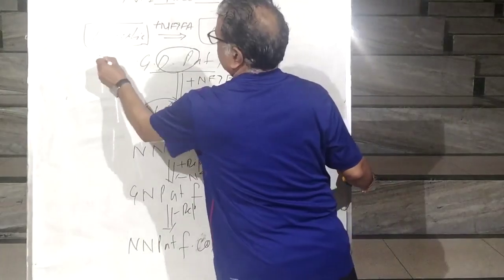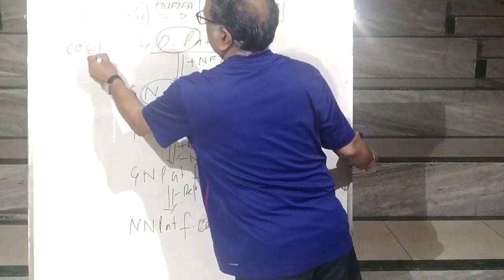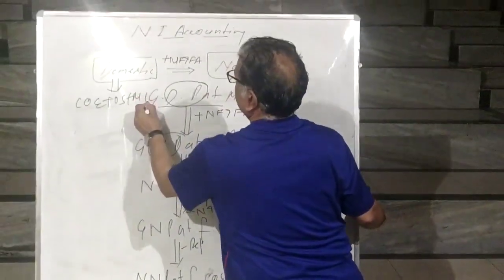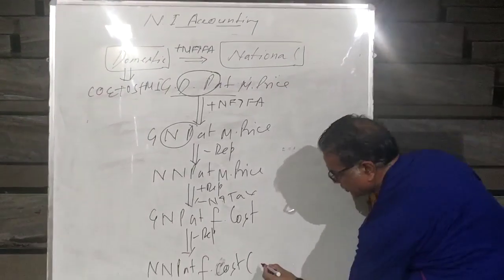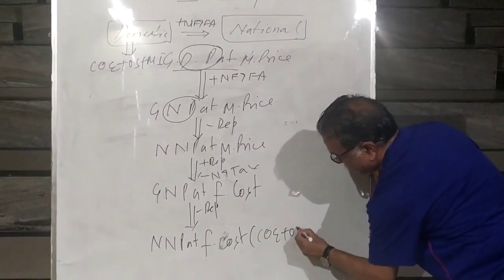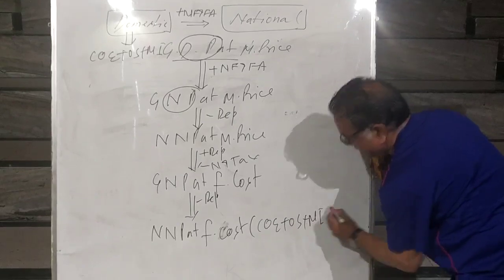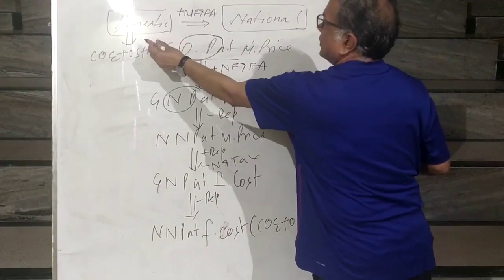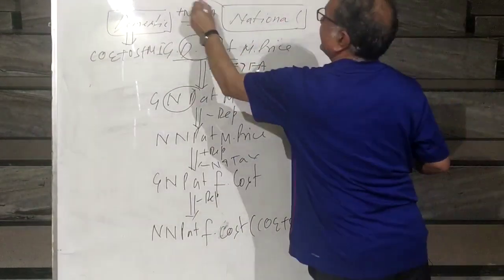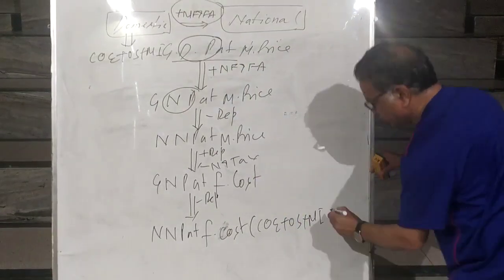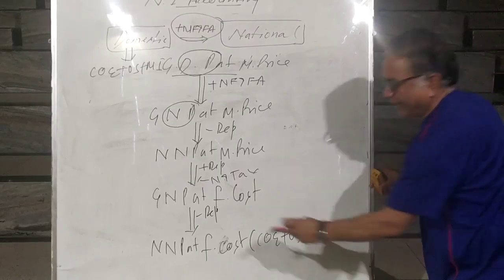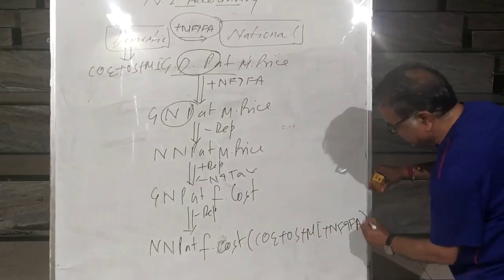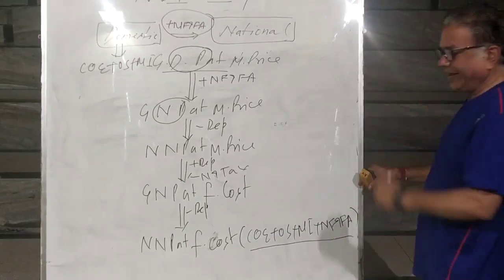National product means domestic product is there. This domestic product is equal to COE plus OS plus MI. So here national product contains the domestic product. So it means COE is there, OS is there, and MI is there. Then I am saying national. How do you convert it into national? By adding net factor income from abroad. So net factor income from abroad is also there. Factor cost means no net indirect tax. This is called NNP at FC.